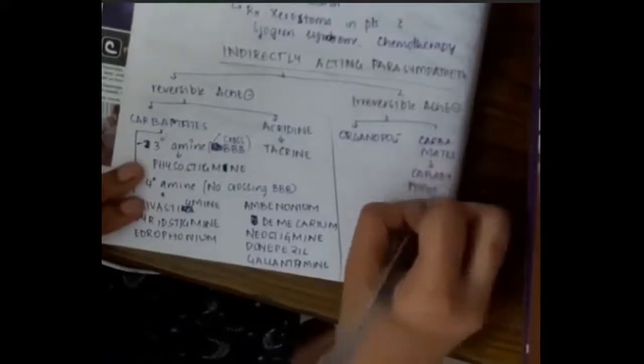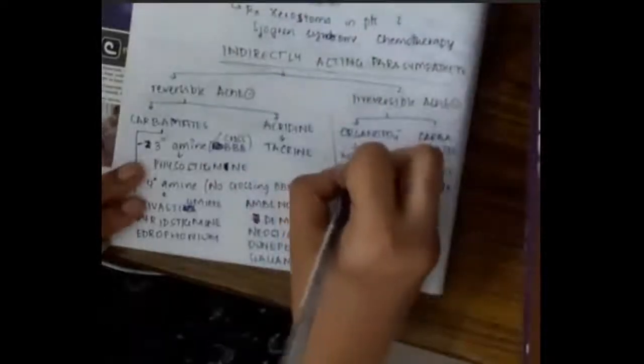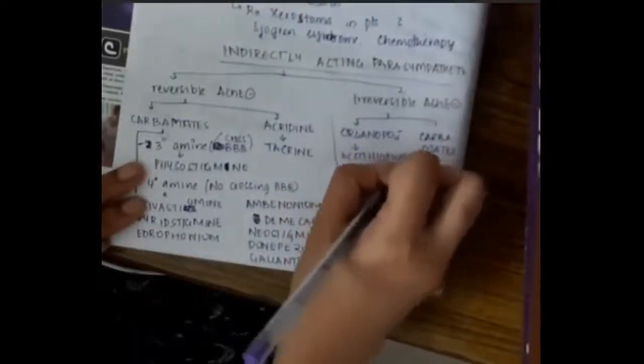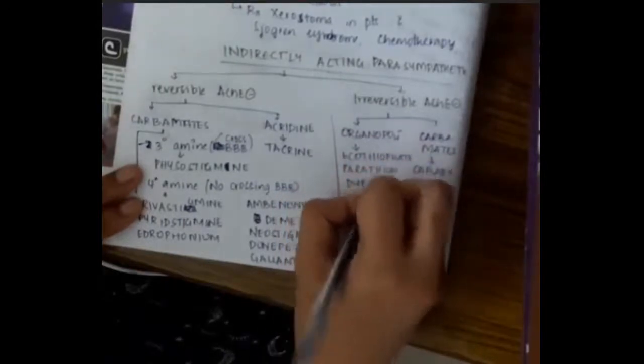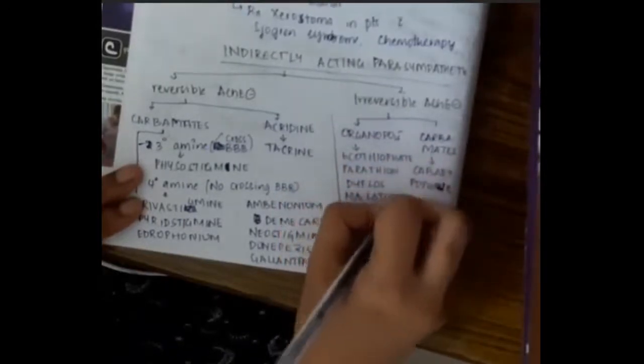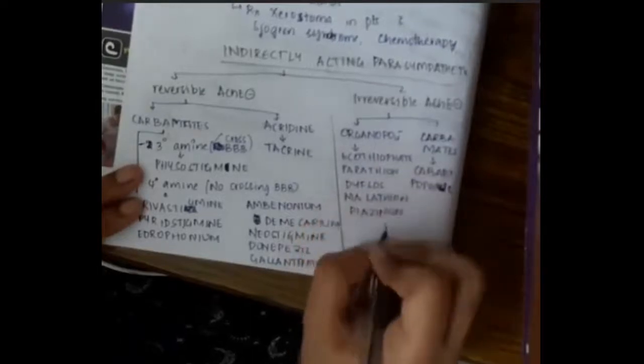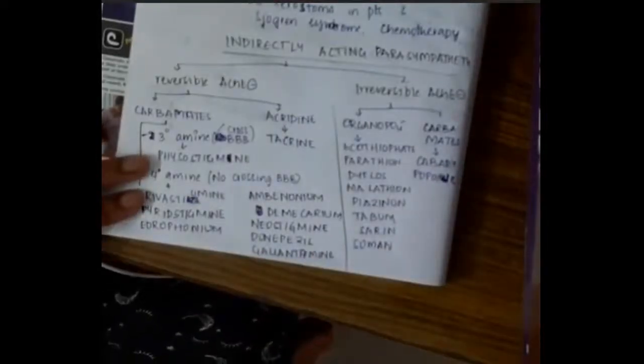Now the irreversible acetylcholinesterase inhibitors are organophosphates and carbamates. A carbamate example is carbaryl, whereas organophosphate examples are echothiophate, parathion, diflos, malathion, diazinon, tabun, sarin and soman.